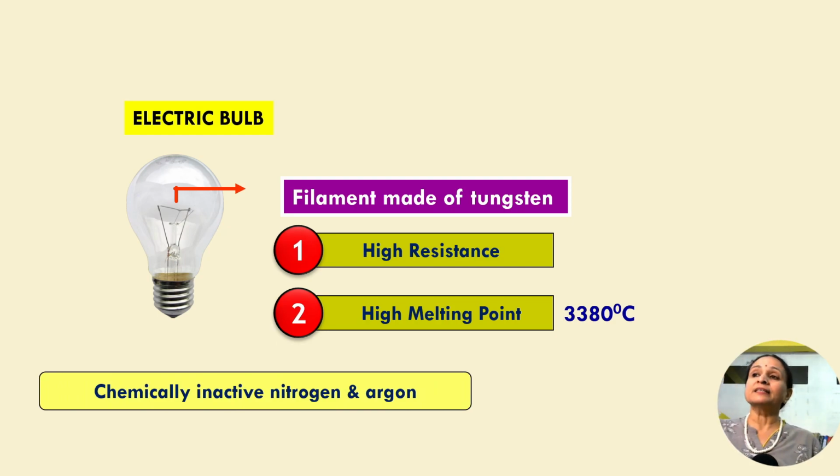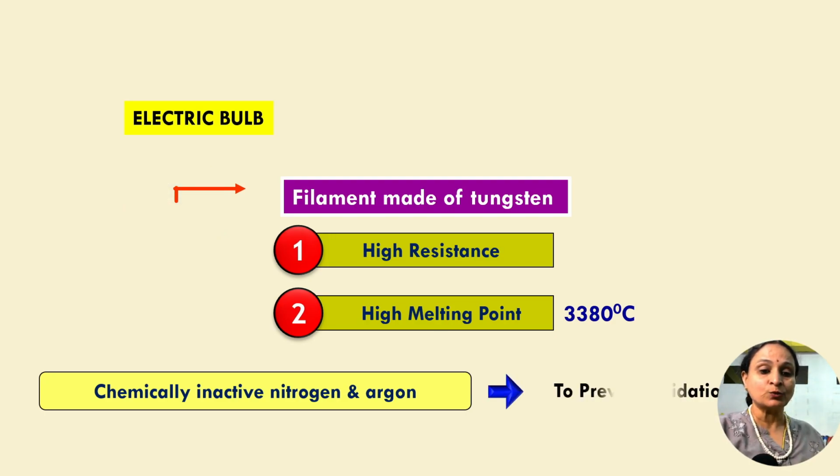Because this tungsten, when it becomes very hot, it will react with oxygen and get destroyed. We don't want that. We want the bulb to be glowing for so many years. So what exactly prevents this? It is the nitrogen and argon gas which protects the tungsten, and we get the glow. It's a shiny yellow colored glow which you get in the rooms. Okay, now the next one is,